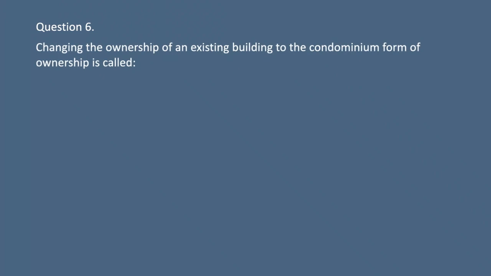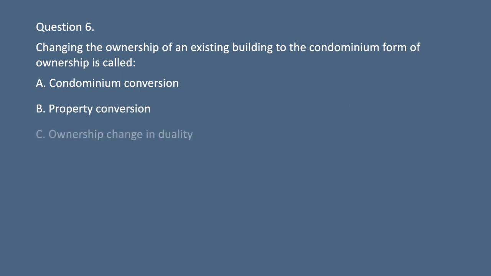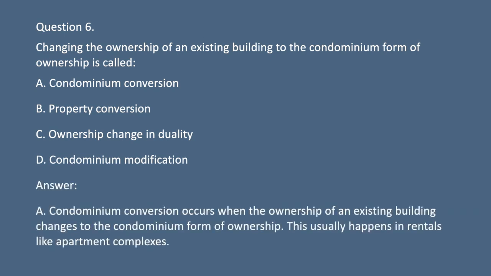Question 6. Changing the ownership of an existing building to the condominium form of ownership is called A. Condominium conversion. B. Property conversion. C. Ownership change in duality. D. Condominium modification. Answer: A. Condominium conversion occurs when the ownership of an existing building changes to the condominium form of ownership. This usually happens in rentals like apartment complexes.